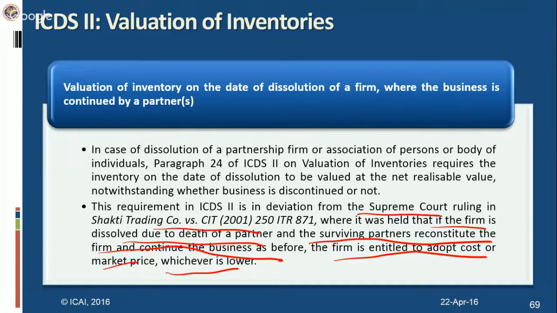However, now with the notification of ICDS, ICDS 2 specifically provides that for valuation of inventories in case of dissolution of partnership firm, AOP or BOI, it is at the net realizable value, notwithstanding whether the business is discontinued or not. So even if the business is going to be continued by the surviving partner, still my inventory has to be valued at net realizable value. This goes against the settled principle in the Supreme Court ruling, but this is the principle laid down in the ICDS, that inventories have to be valued at net realizable value where there is a dissolution of a partnership.